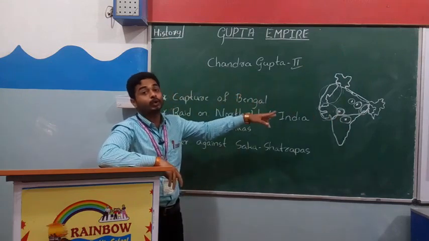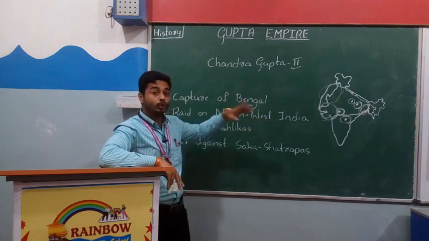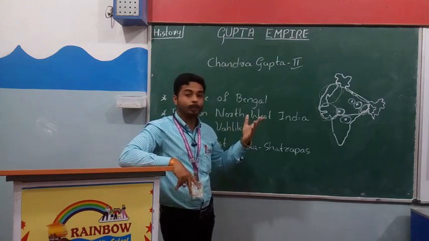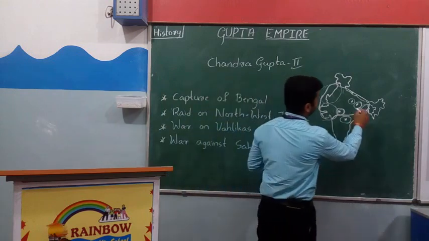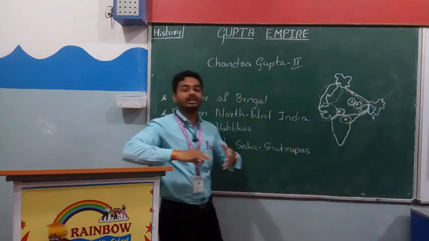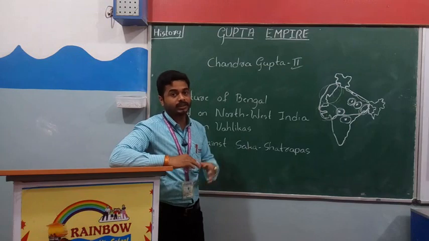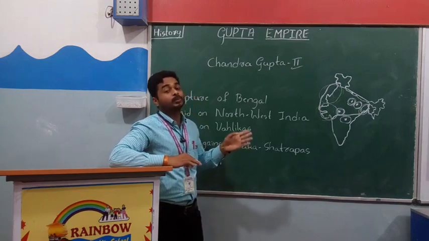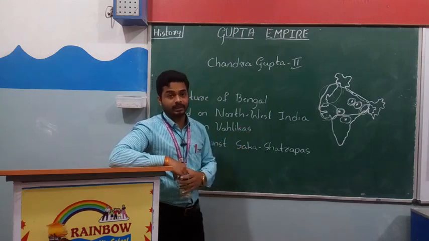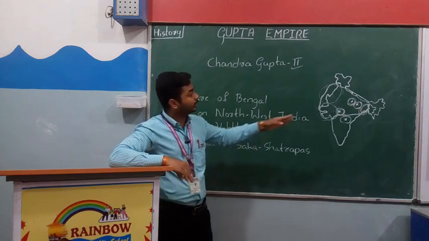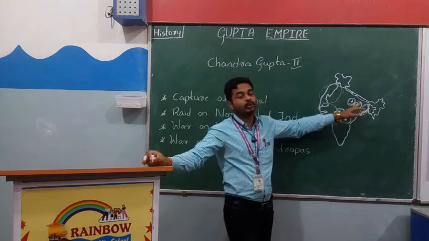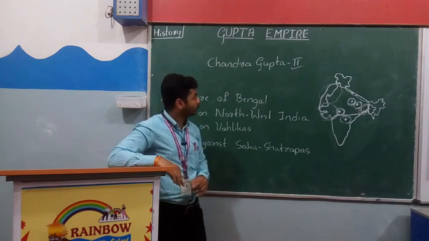When Chandragupta I was ruling, he made Pataliputra the capital city of the Gupta Empire.